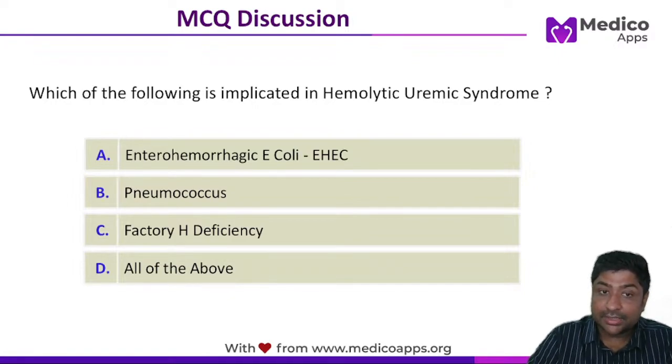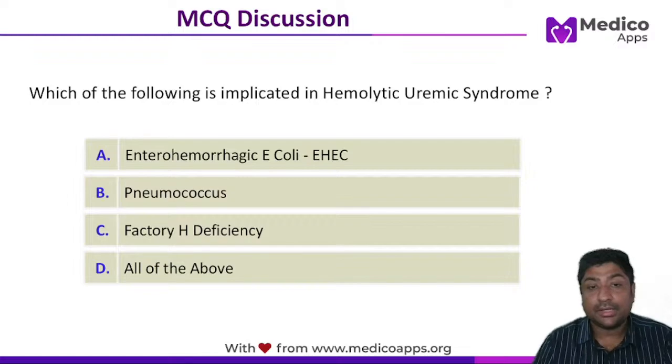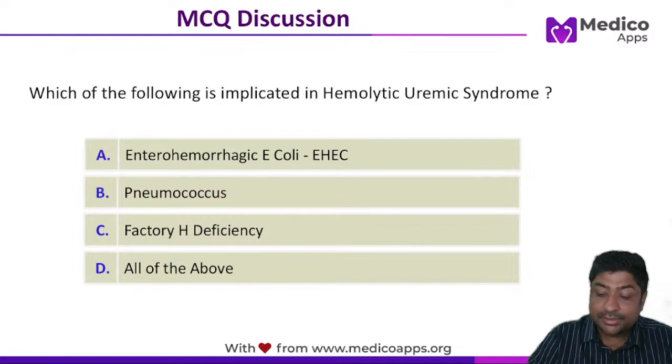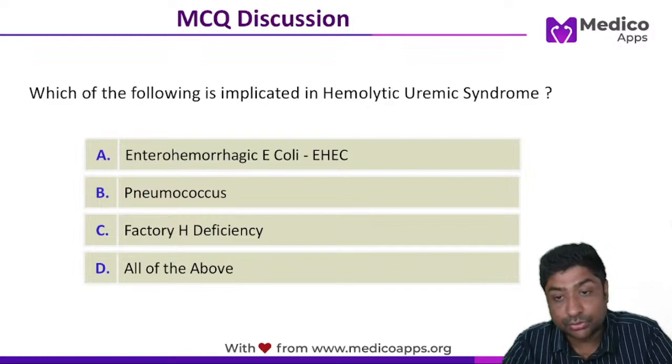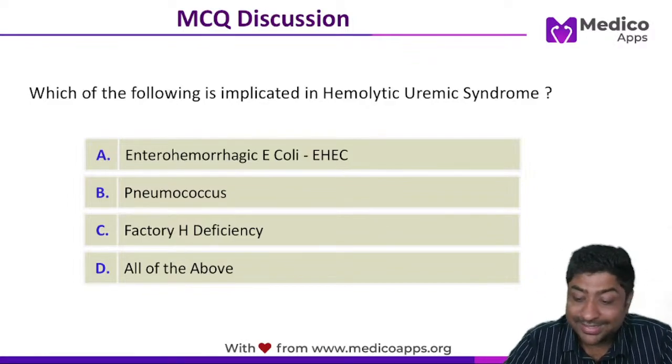What will be helpful is plasma infusion, or a new drug which has been approved, eculizumab. You can also give packed RBCs for the anemia component, and you can go for hemodialysis depending upon the degree of the acute kidney injury. So these were the most important points about hemolytic uremic syndrome.